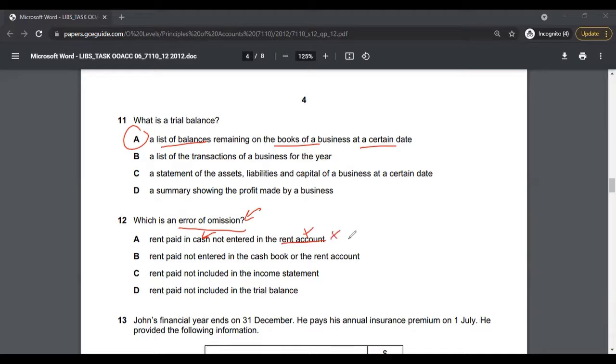Therefore, A is not the right answer. Rent paid, not entered in the cash book or the rent account. This sounds right. So therefore, the answer to multiple choice 12 is actually B. The entry is not recorded in the cash book or the rent account. So it has been completely omitted. Therefore, the answer to multiple choice 12 is actually option B in this case.